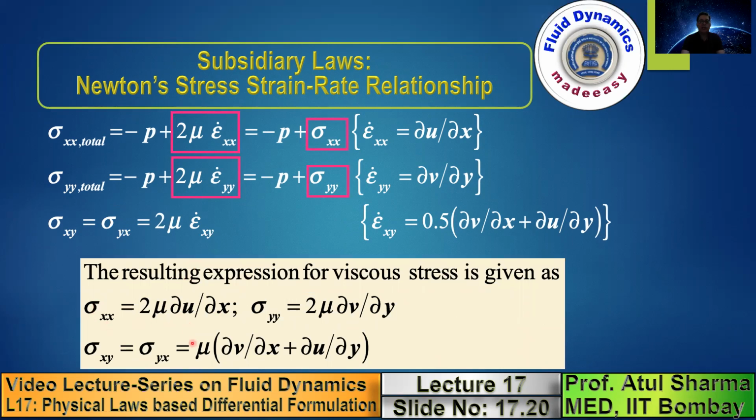We substitute this and finally obtain the viscous forces in terms of velocity gradients. Since these viscous stresses are functions of velocity gradients, del dot sigma will finally result in second derivatives of the velocity, which will be shown a little later.